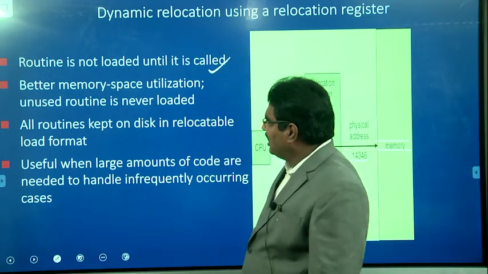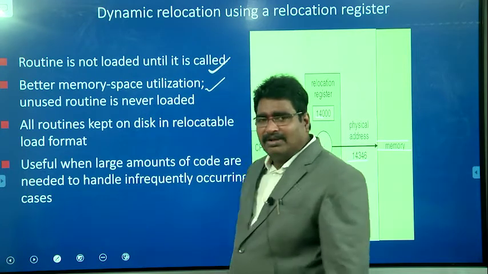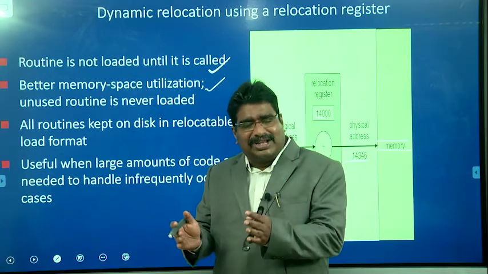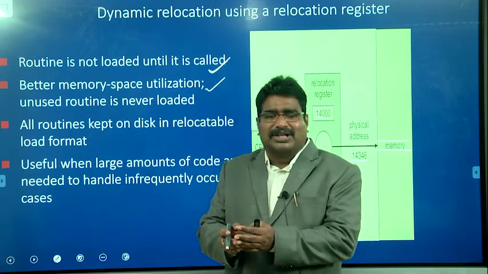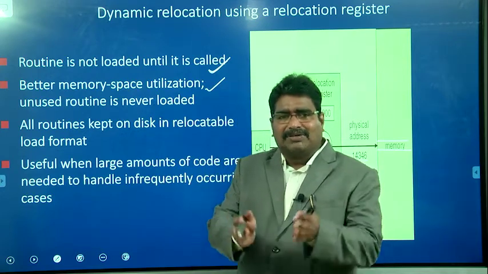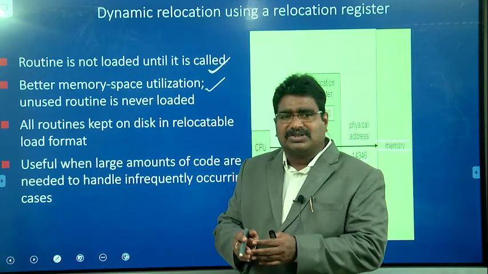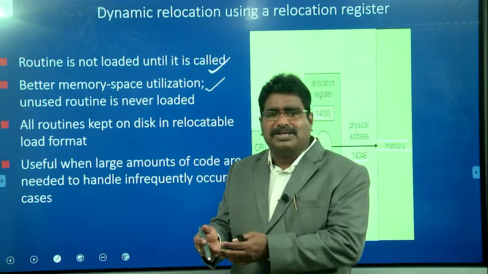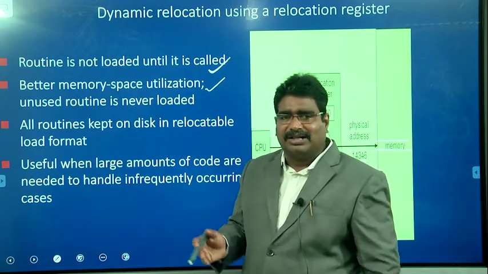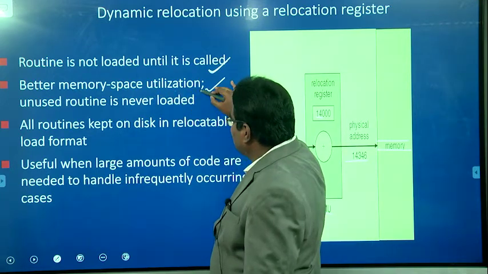Another advantage is better memory space utilization. For example, instead of allocating the total 10 MB to a particular process, based on the requirement, at a particular time only 10 functions are sufficient, instead of 1000 functions. Only 1 MB is sufficient, and there is no need to allocate the remaining 9 MB of space. So automatically, better memory space utilization is achieved.